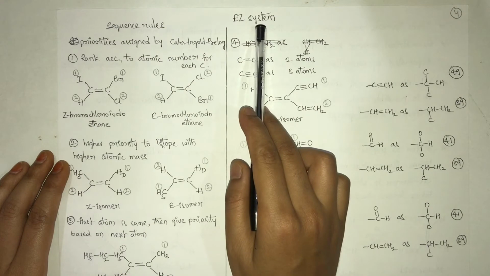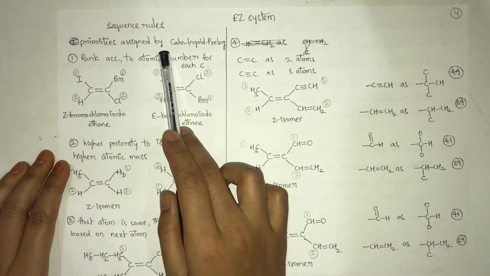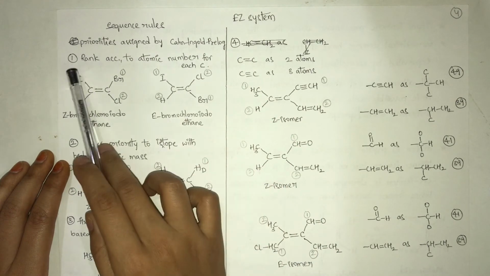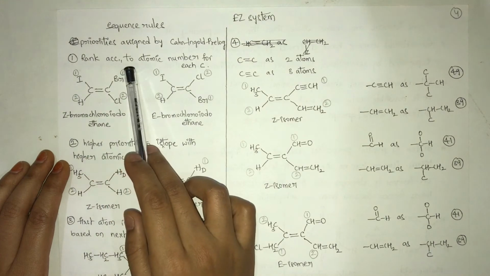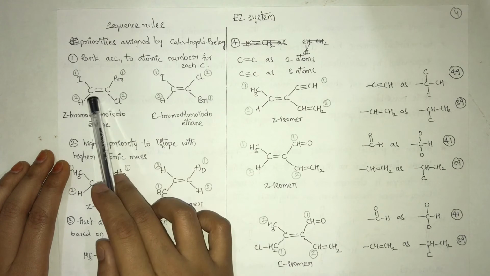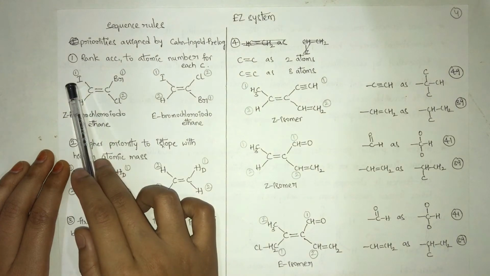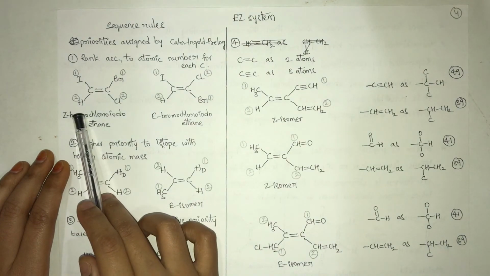Sequence rules for the EZ system. Priorities are assigned by Cahn-Ingold-Prelog. Rule 1. Ranking should be done according to atomic number for each carbon atom. For this carbon, we are having iodine and hydrogen. Iodine will have a higher atomic number when compared to hydrogen. Then iodine will be ranked as 1, hydrogen as 2.